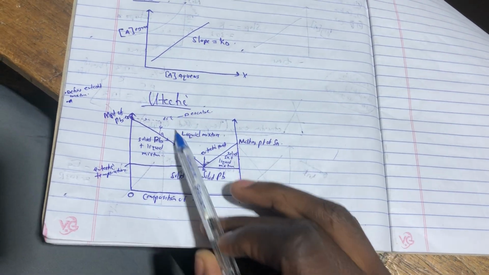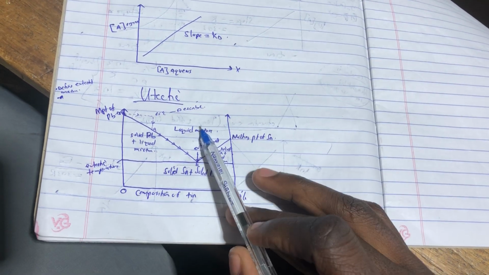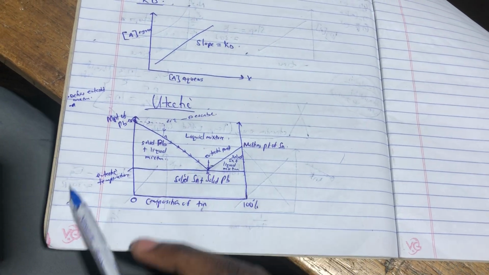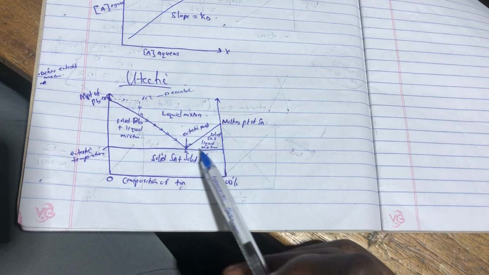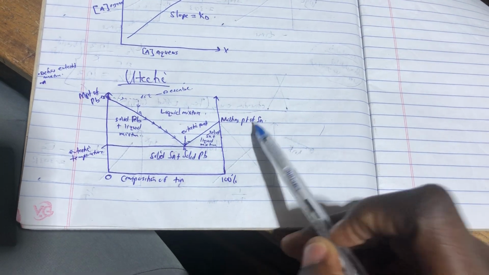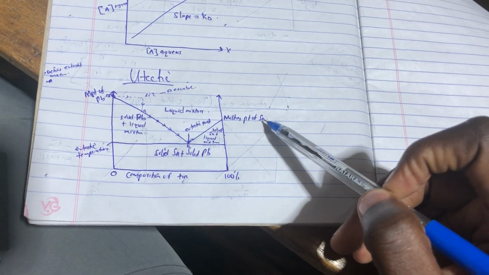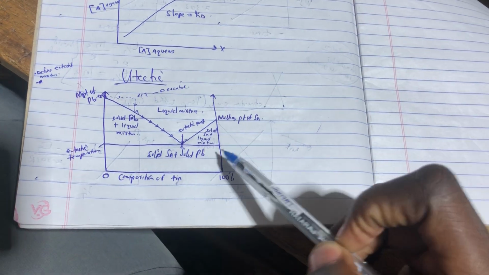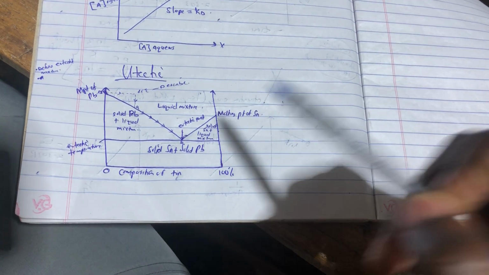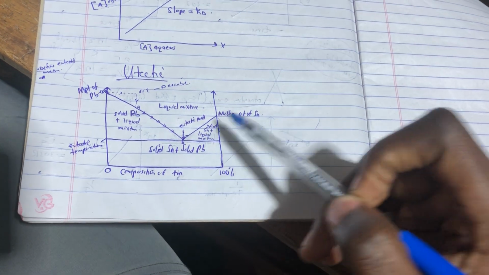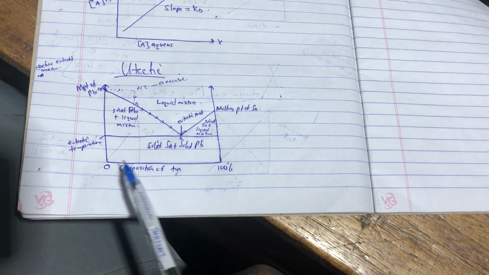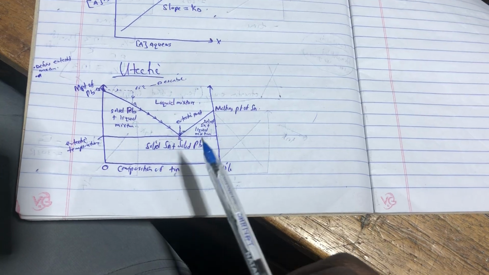What is right here in this space is a liquid mixture, and what is right here next to the lead is solid lead plus a liquid mixture, and what you're seeing right here, next to the melting point of the tin, it is what? Solid tin and liquid mixture, and that is it. Now, what is here in this space? Solid tin and solid lead.